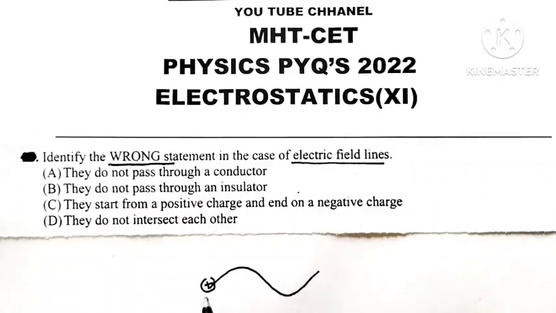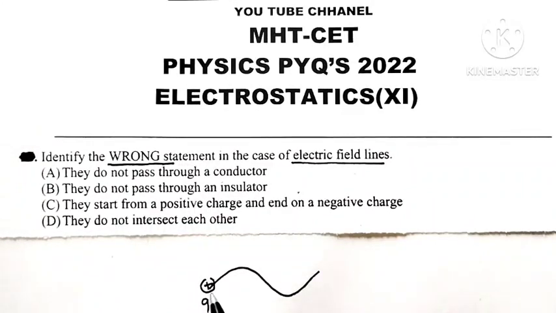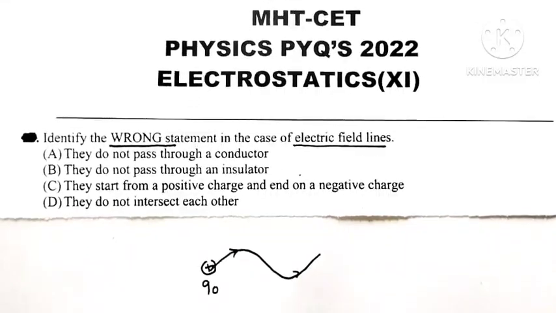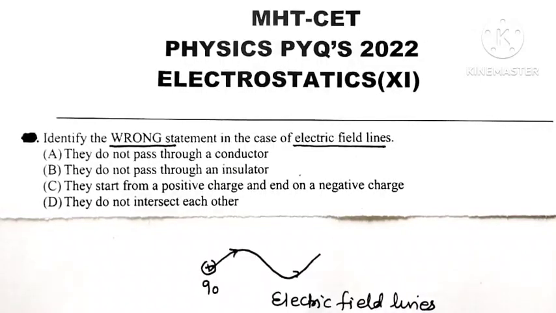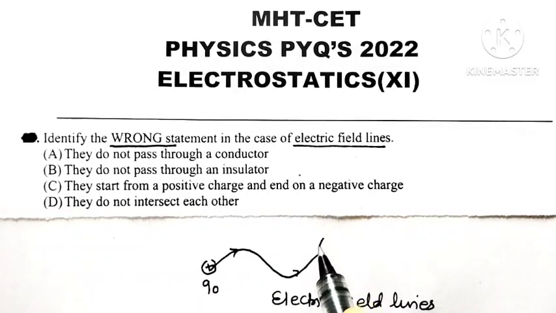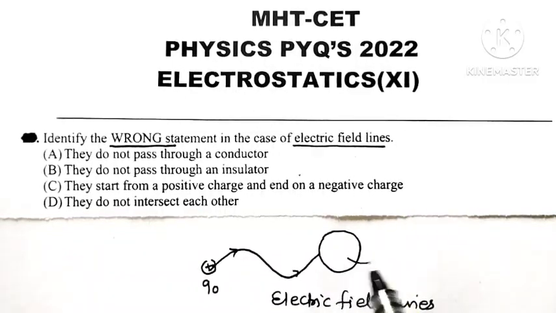Say here we are having a unit positive charge and it is travelling along this path in an electric field. So that imaginary path along which a unit positive charge is travelling is known as electric field lines. And as far as electric field lines are concerned, if there occurs a conductor in the path